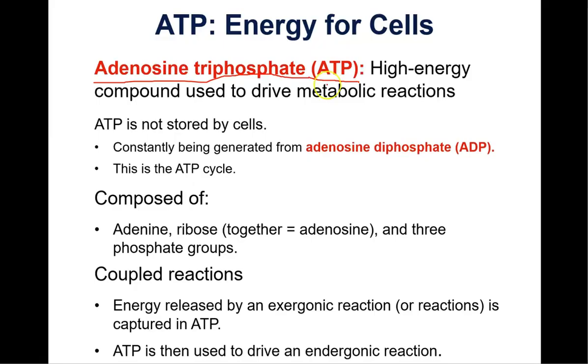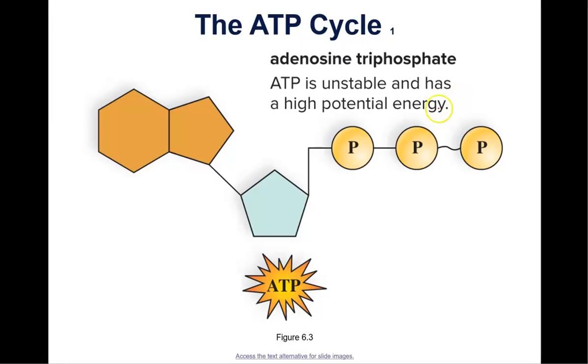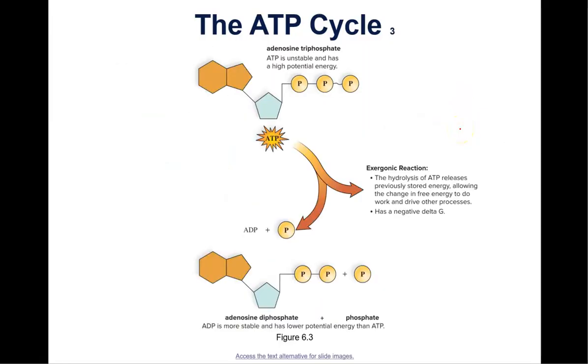So ATP is not stored by cells. It's constantly being generated and regenerated from adenosine diphosphate. So basically adenosine diphosphate has two phosphate groups. Let's see if there's a picture. Okay. So adenosine diphosphate is down here at the bottom, and it has an adenine, a ribose, and two phosphate groups. And then one phosphate group is added to ADP to produce ATP, which has three phosphate groups.